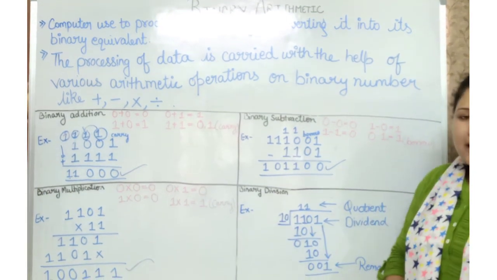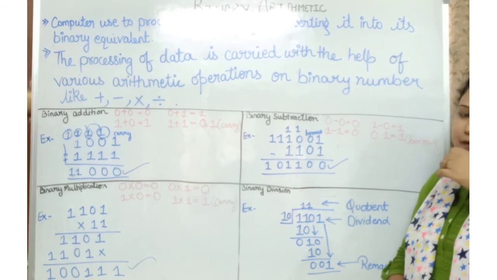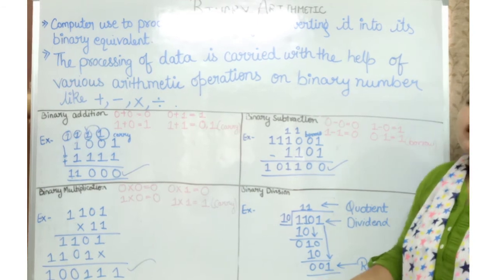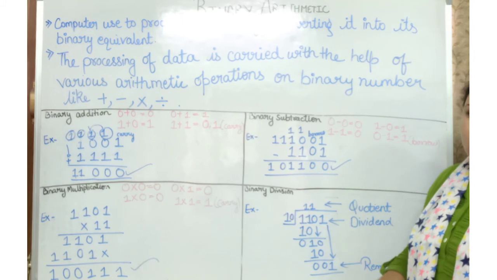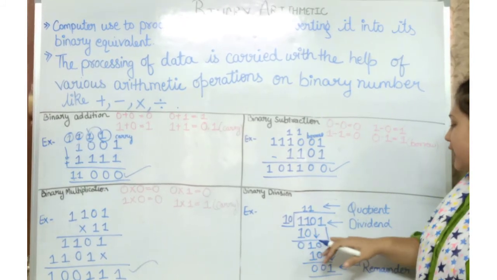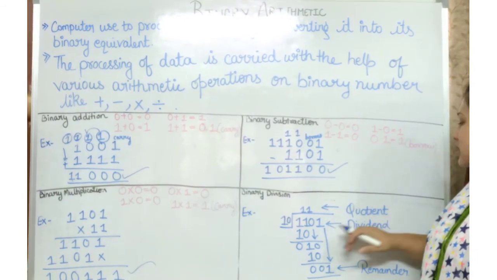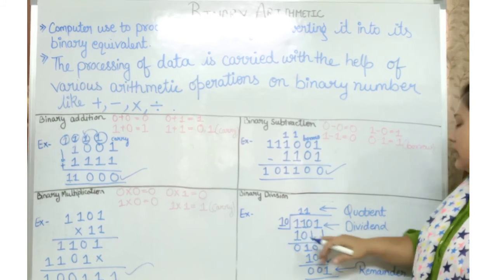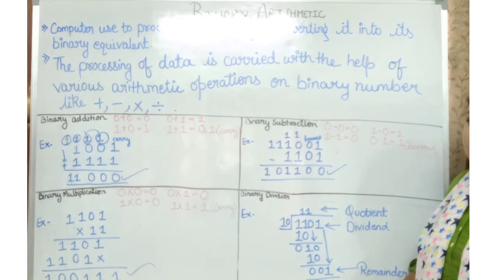Here we do not have any rules or criteria for solving the question. We solve it as we do in the mathematics subject, the same way we solve the division part. Here the answer is known as the quotient, the number being divided is known as the dividend, and the last one is the remainder.